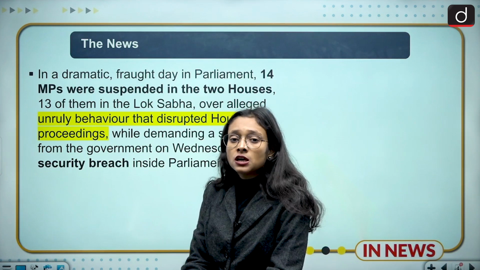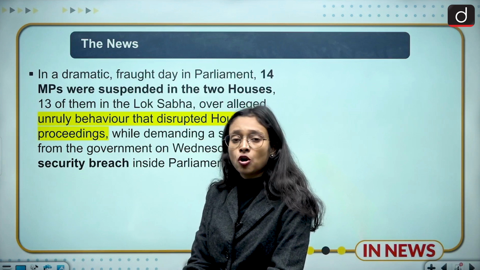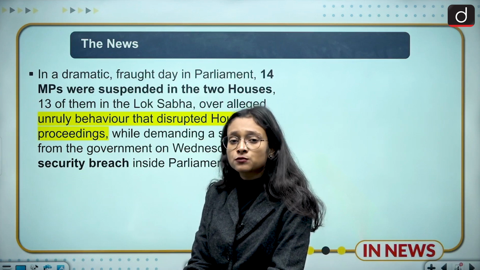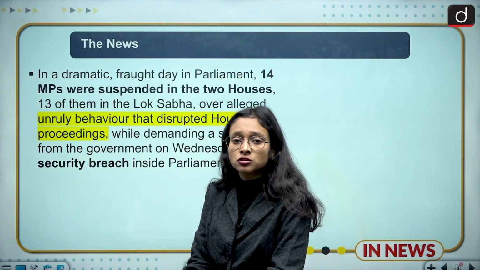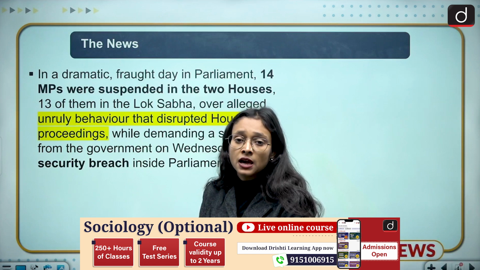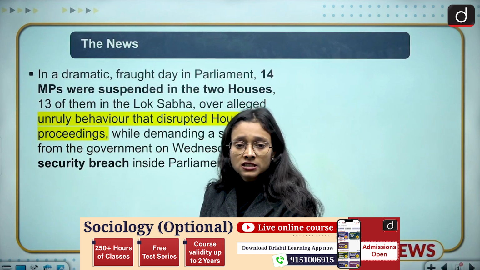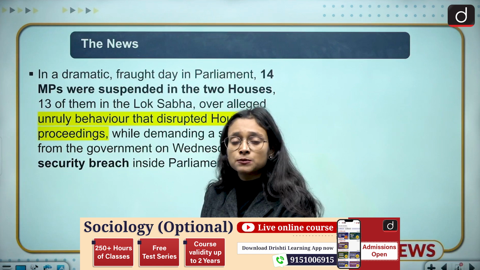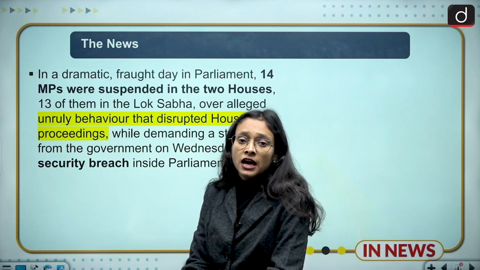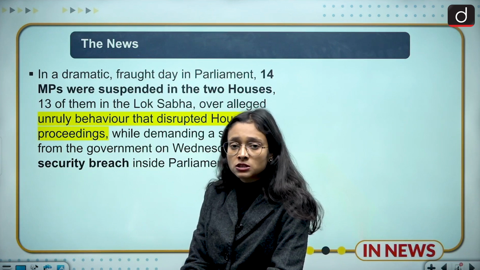And because of this, the next day the MPs united together, especially the opposition MPs, and they asked the Speaker of the Lok Sabha and also the Chairman of the Rajya Sabha why such things have happened in the parliament. In order to ask this and to voice out for their right, they started creating ruckus, and in terms of disciplinary actions, 14 MPs have been suspended from the parliament, mostly from the opposition. So this is the news we are going to discuss.